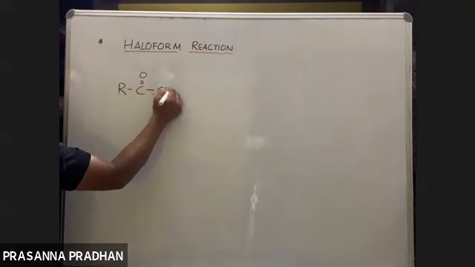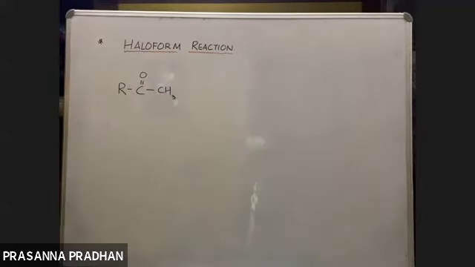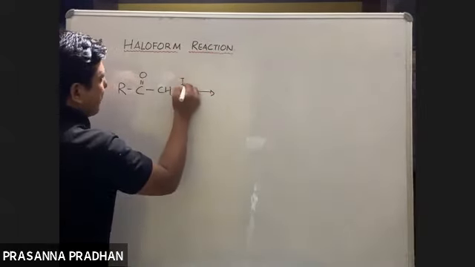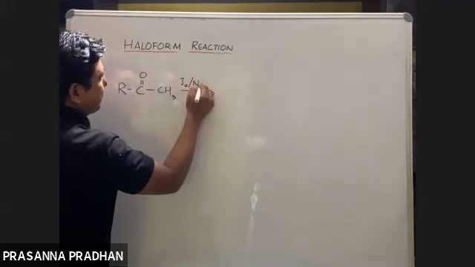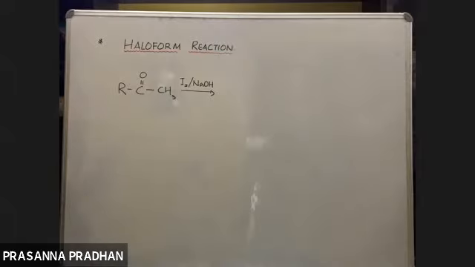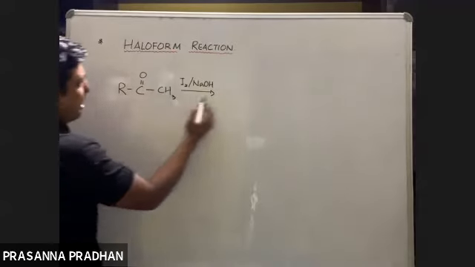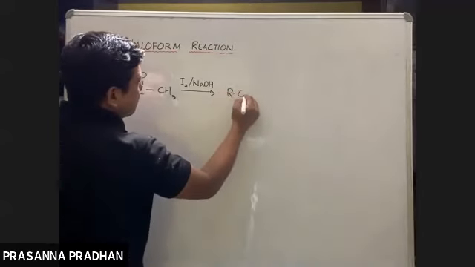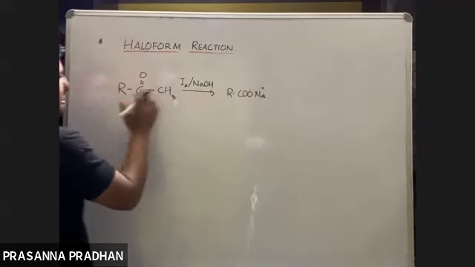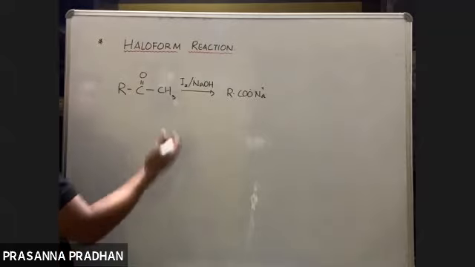On reaction with iodine and NaOH, we get RCOO, the salt of a carboxylic acid, as it is oxidized.